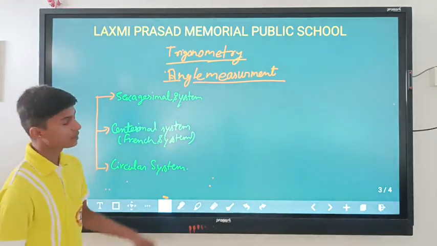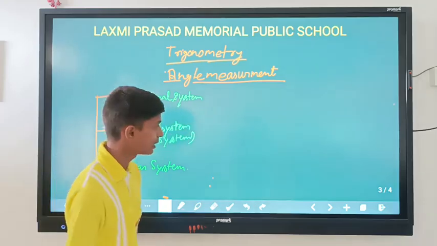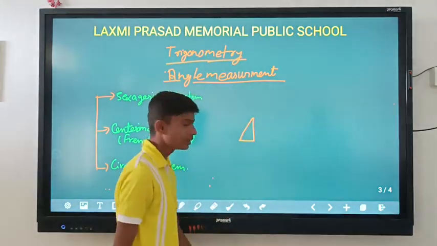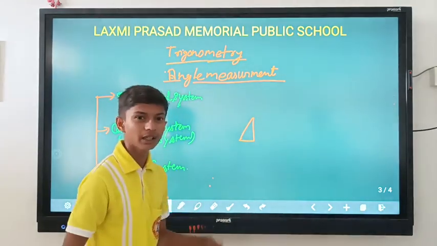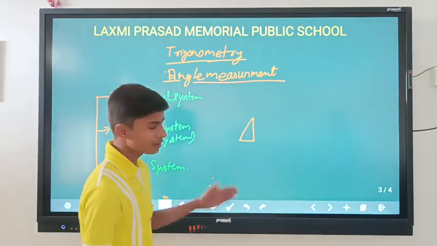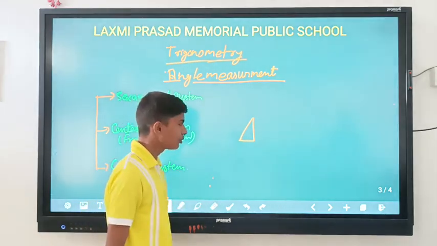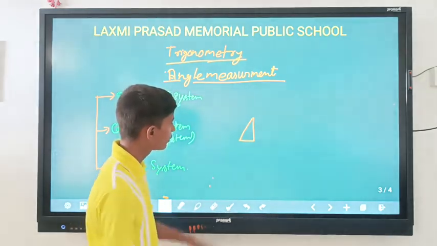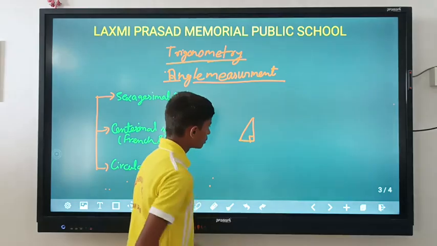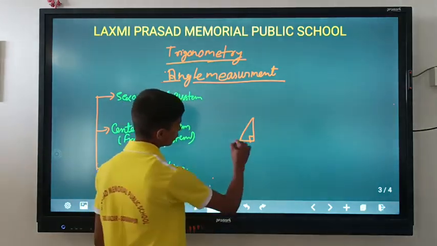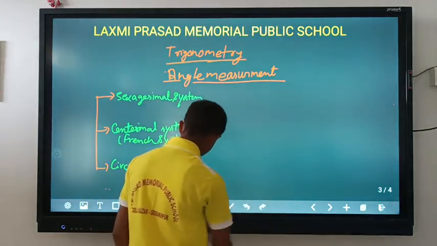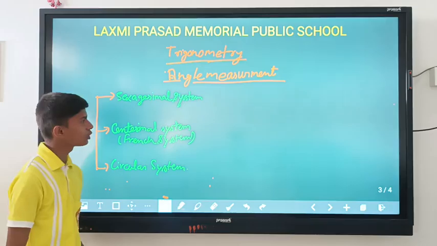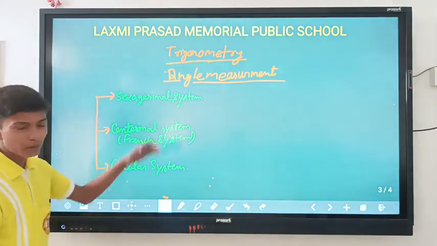So basically trigonometry is a diverse branch of mathematics which deals with the triangle, the relationship between angles of any triangle and its sides. Trigonometry works on all types of triangles. For now, we will consider only right triangles. First, we will consider a very small and very basic topic of trigonometry, that is angle measurement.